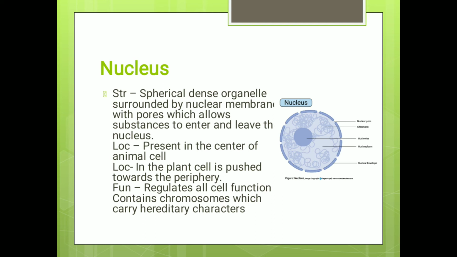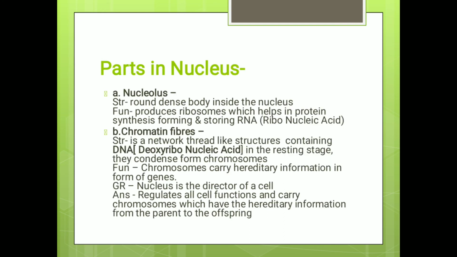Nucleus. Its structure is spherical. By structure, it is a spherical, dense organelle surrounded by a nuclear membrane with pores which allow substances to enter and leave the nucleus. By location, it's present in the center of the animal cell, and in the plant cell, it's pushed to the periphery. Why? We will learn afterwards. Function: it regulates all the cell functions and contains chromosomes which carry hereditary characters.